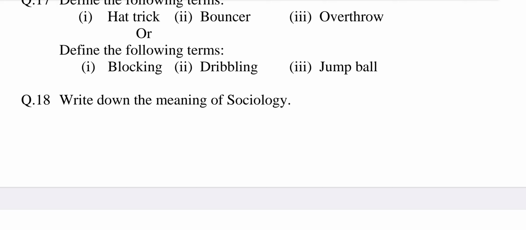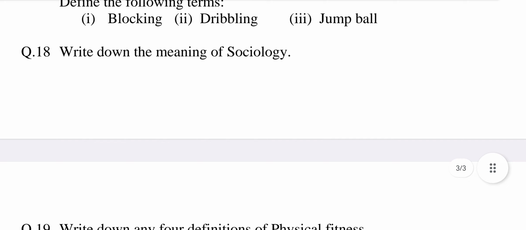Define the following terms. Number 1, blocking. Second, dribbling. Third, jump ball. The answer may be blocking. Blocking is an illegal contact which stops the progress of an opponent player with or without the ball. It is known as blocking. Dribbling. In dribbling, the ball bounces back when the movement of the ball takes place by a player. It is known as dribbling. Third, jump ball. Jump ball means starting of the game from the circle.